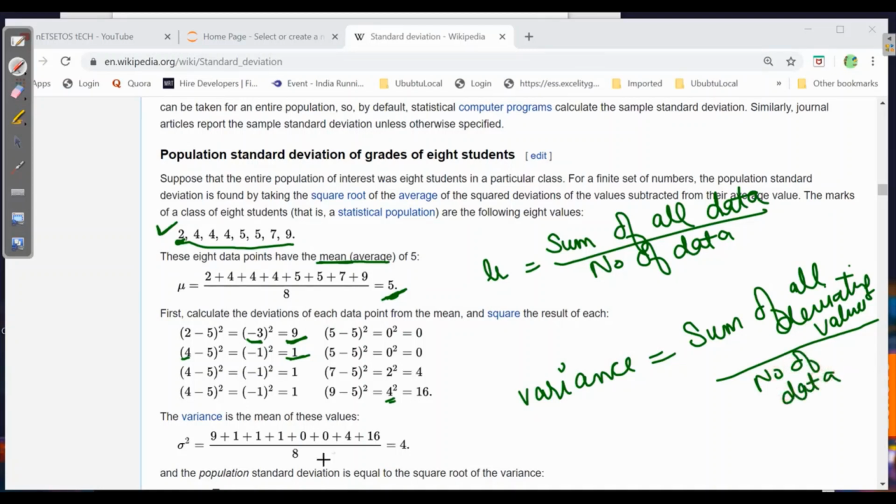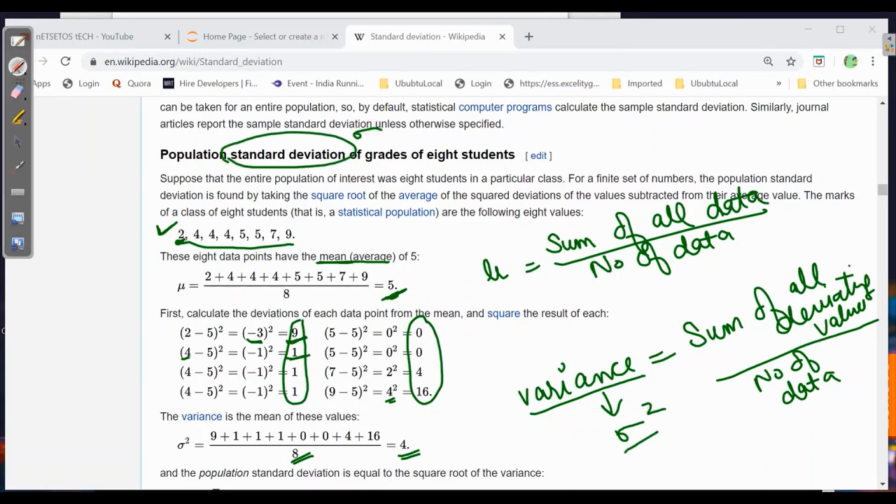So here it is 8 and we will sum up all these quantities. So it will come out to be 4, and variance is denoted by sigma square and standard deviation is always denoted by sigma. So sigma square is 4, so obviously sigma will be 2. So this is how standard deviation is calculated. Now we will go back to our question.